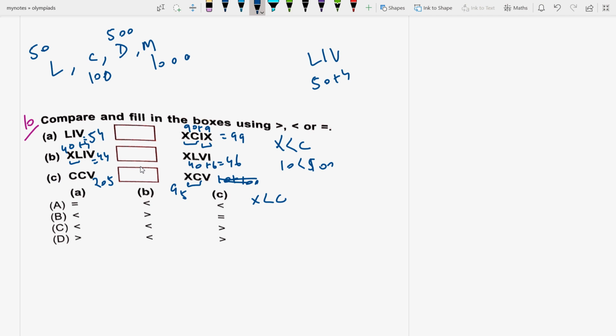So which one is correct? 54 is less than 99. Okay, 44 is less than 46. 205 is greater than 95. So the answer will be what? Greater, and C will be the right option. The answer will be C. Very easy, very good question.